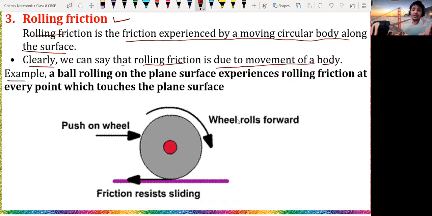For example, a ball rolling on a plane surface experiences a rolling friction force at every point which touches the surface. This is the force which is responsible to keep an object moving along its path, and it is called the rolling friction force.